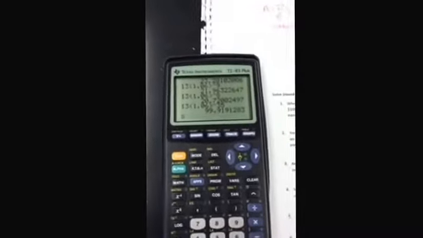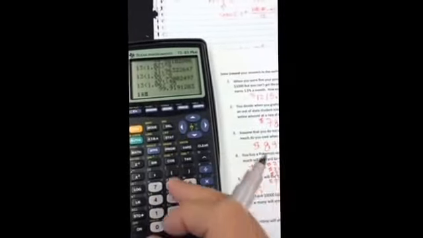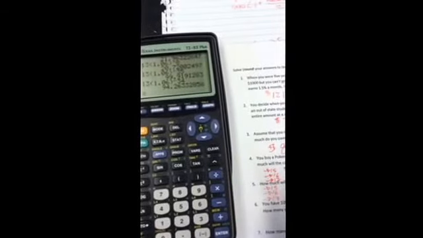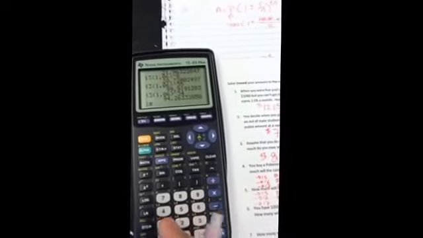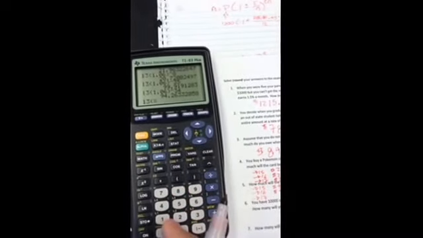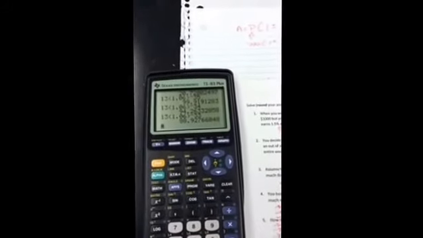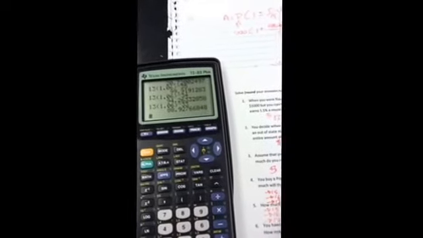Now if we were 16, it's going to be to the power of 34, so we're going to do the same thing. $94.26. And if we're 17, it's going to be the same thing, except it's going to be to the power of 33. And that's going to be $88.93. So there's different answers because you could be different ages, okay?